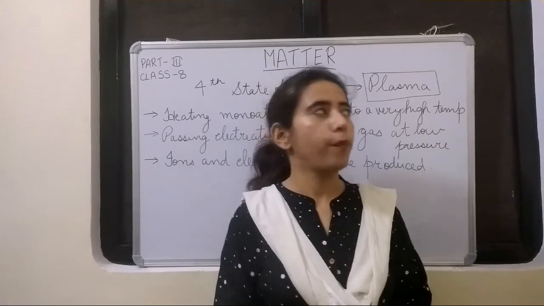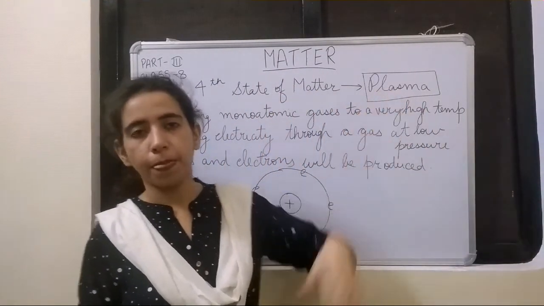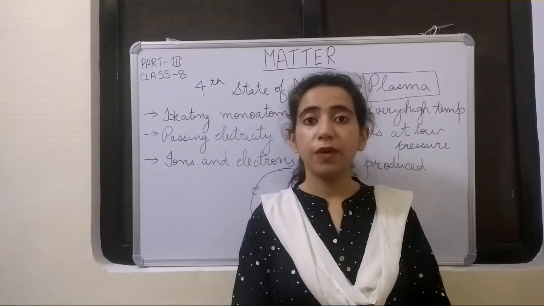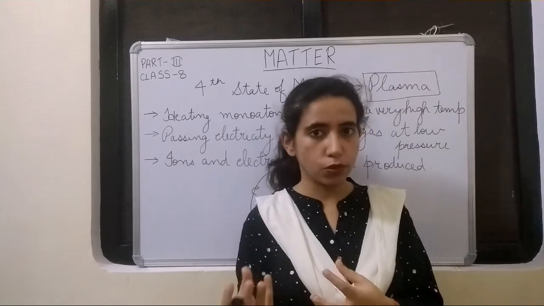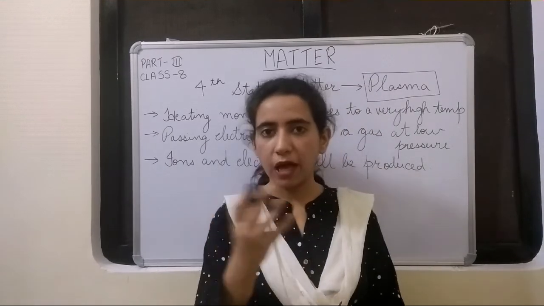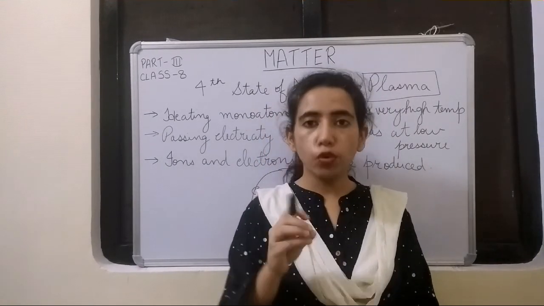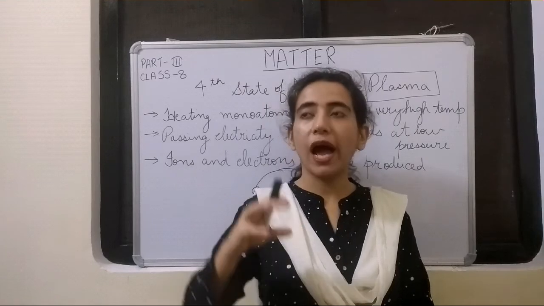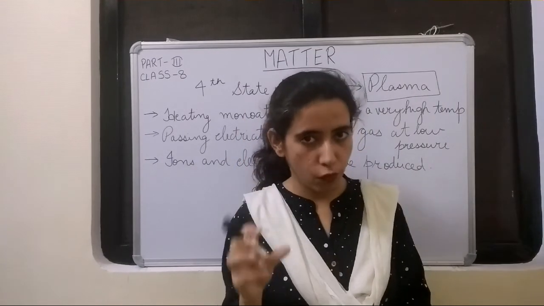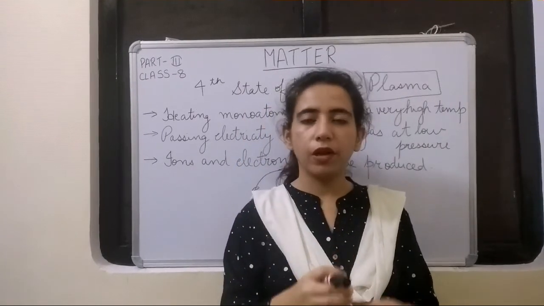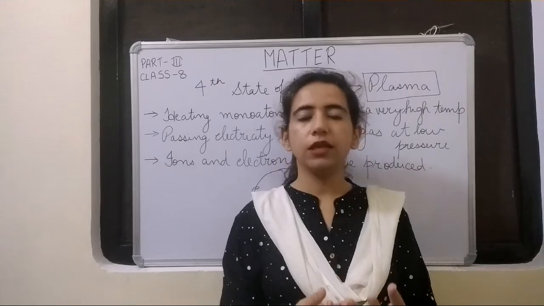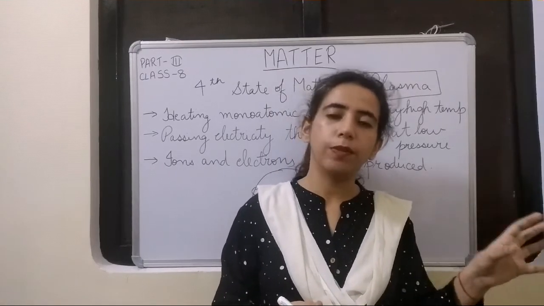The fourth state of matter is plasma. And plasma, actually, is a form of gas only. We will study how this plasma is produced. When a monoatomic gas is subjected to high temperature, then plasma is formed. I shall repeat. When a monoatomic gas is heated to a high temperature, then plasma is formed.